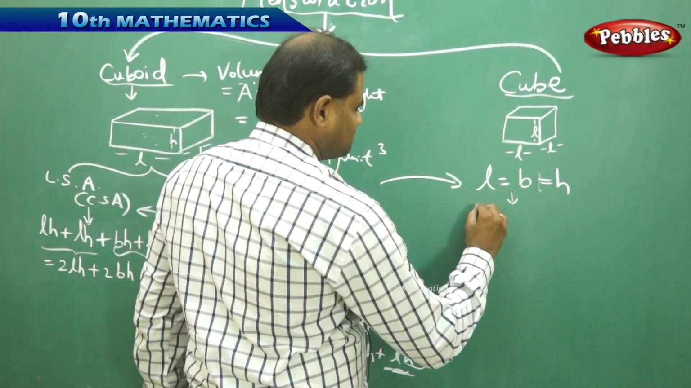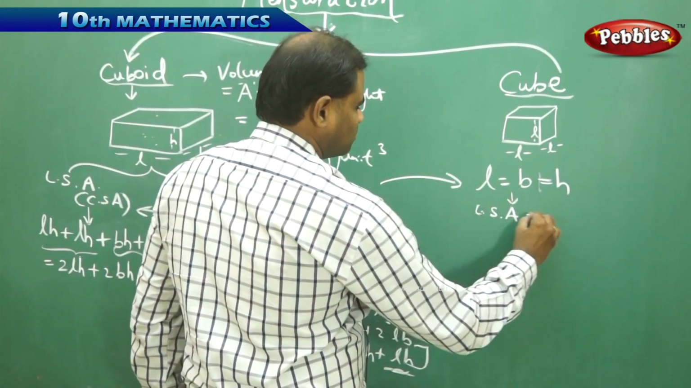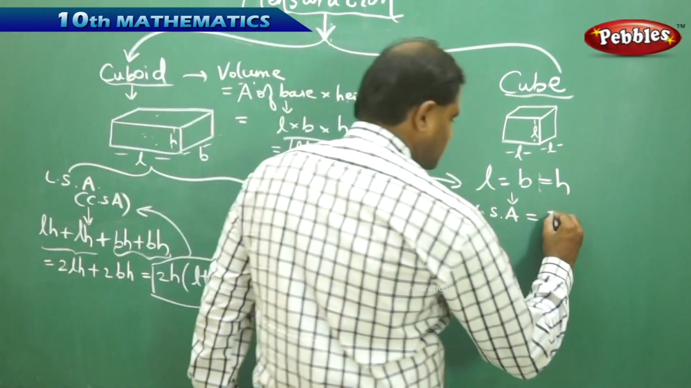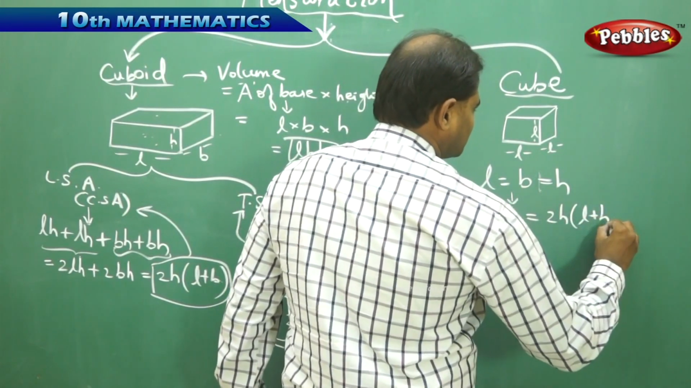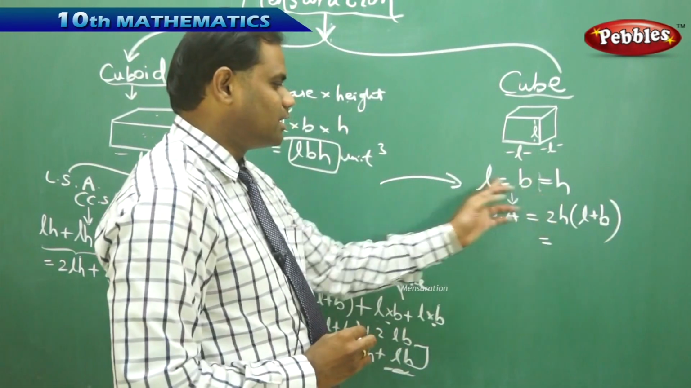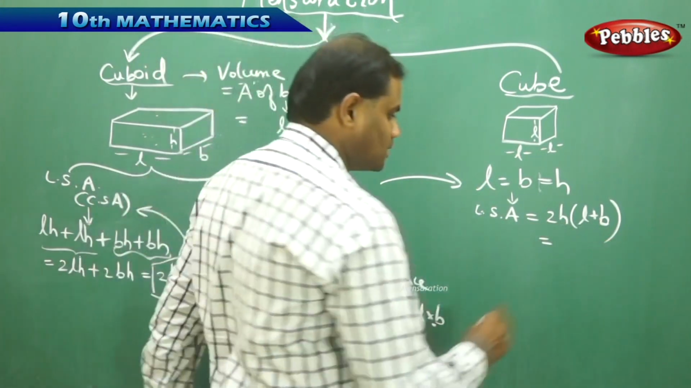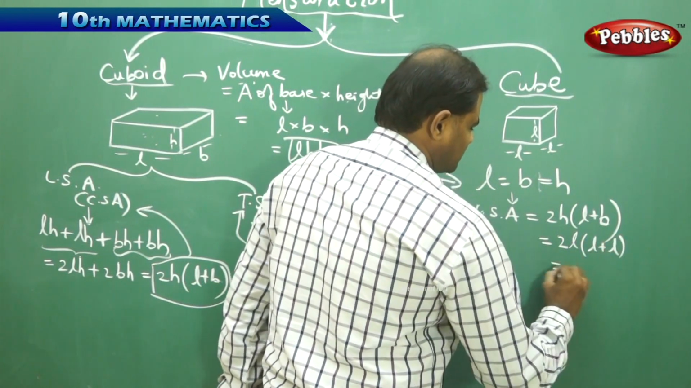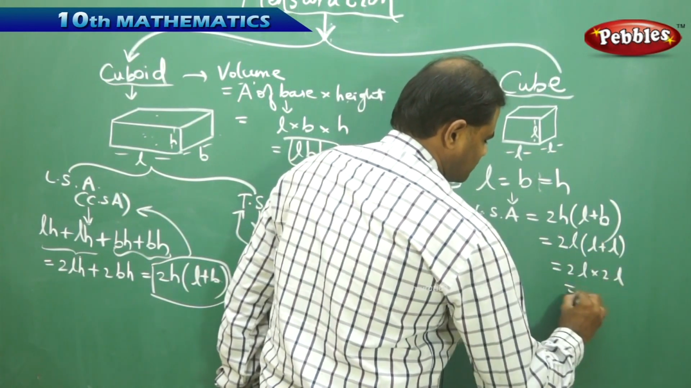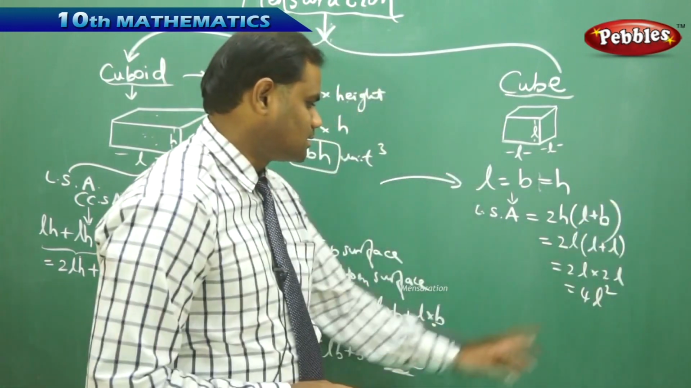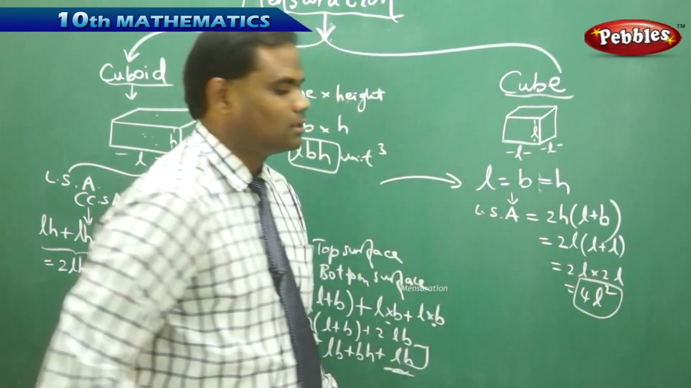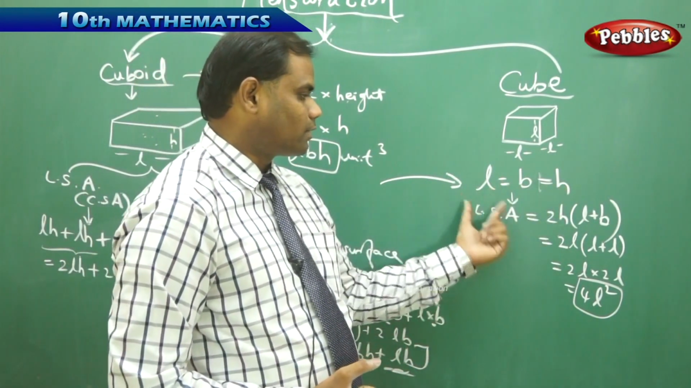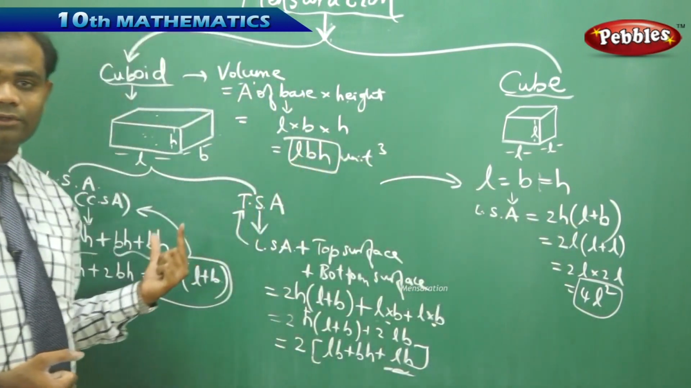So in this case, the LSA of a cube is similar to this, 2H into (L plus B), where H and B are equal to L. So in place of H and B, I substitute L. It's 2 times (L plus L) into L, which is 2L into 2L, which is 4L square, the lateral surface area of a cube, just when I substitute B and H for L in the given formula for cuboid.